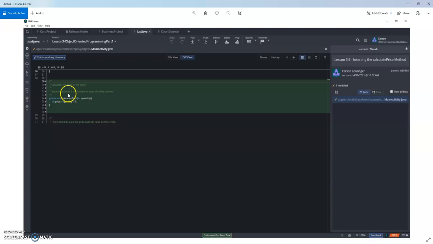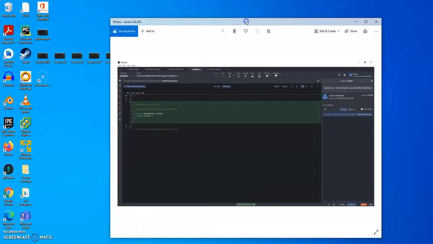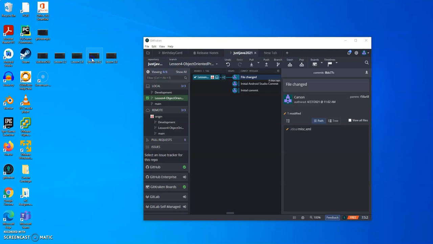Yes, that might have been old, but yes, the private void calculate price with quantity, and price equals quantity times 5. So this is the method for calculating the price. And then I'm going to X out that.